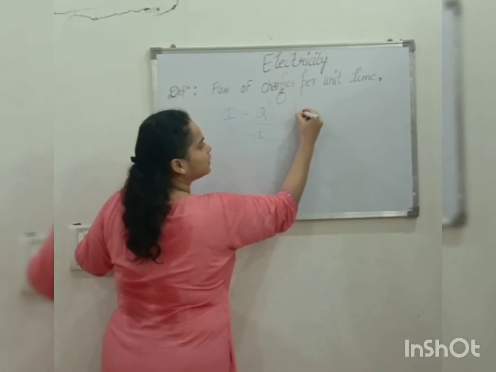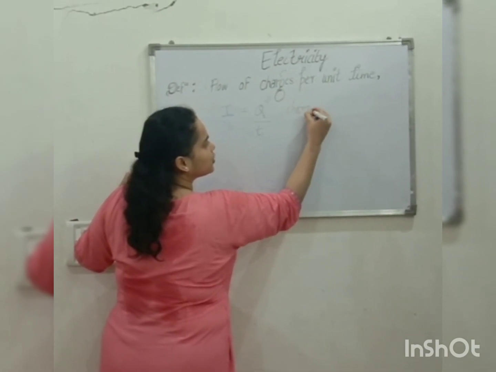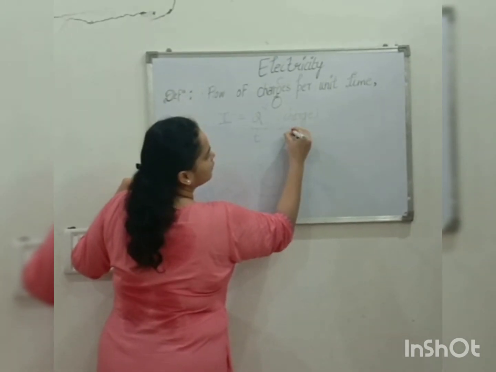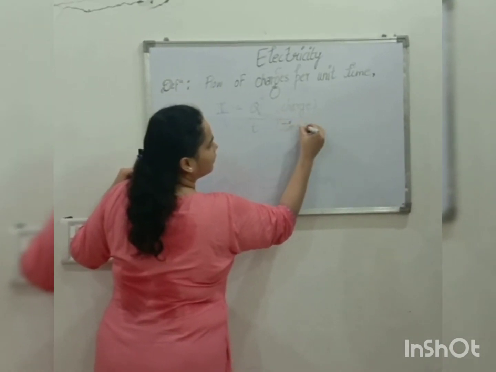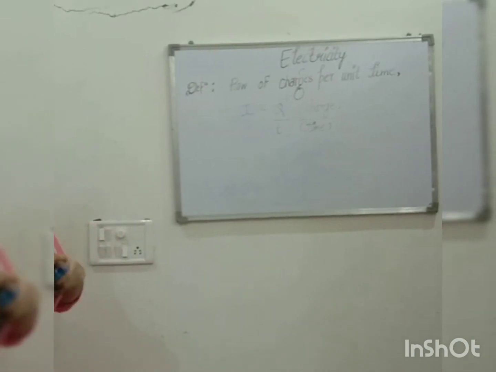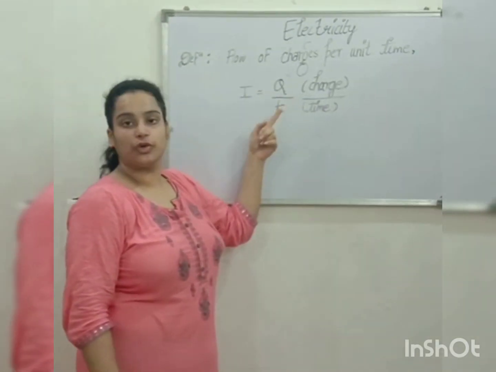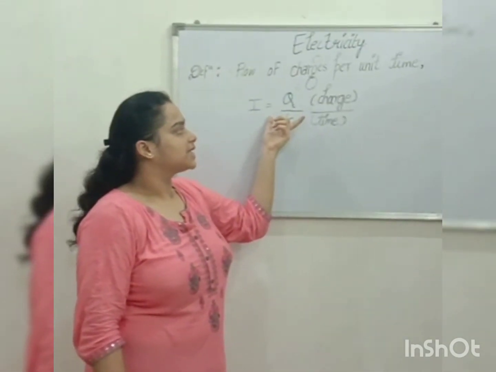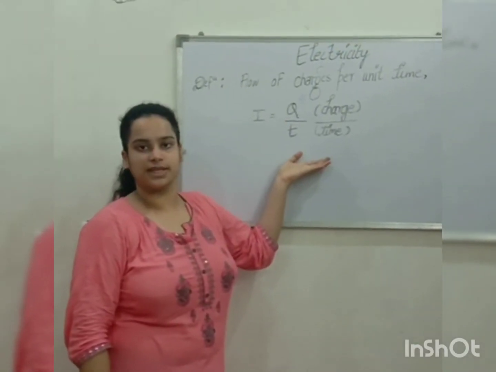Q is charge per unit time. I is equal to Q by t, where I represents electric current, Q represents charge, and small t represents time.